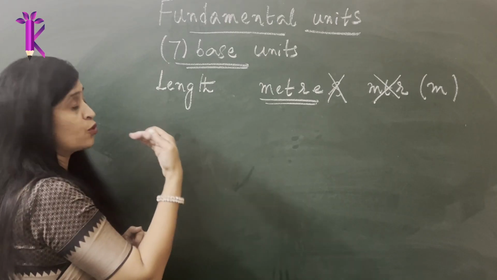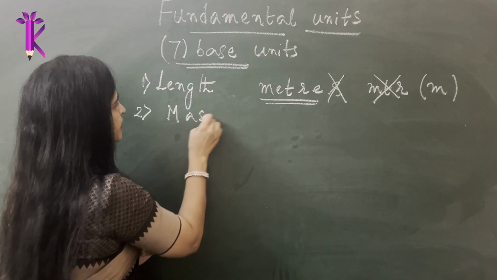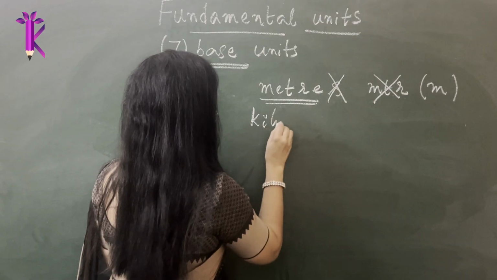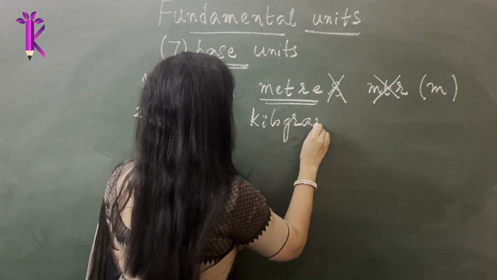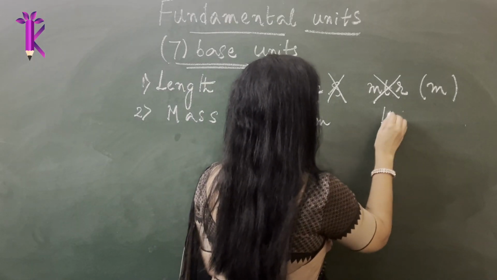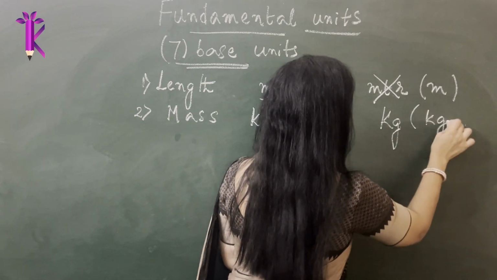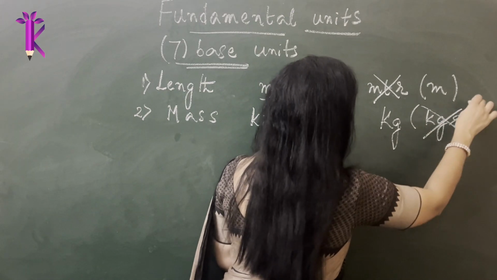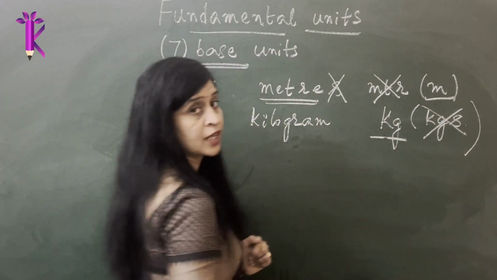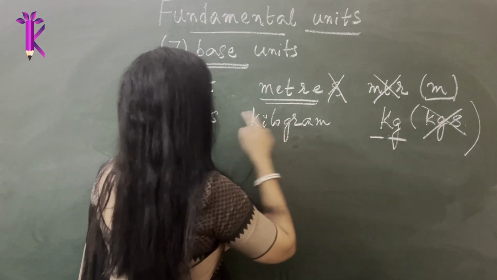Now the next basic unit. This is the first one. The second one is going to be mass. And mass is measured in kilogram, as you already know. And kilogram is denoted by kg, with a small k. Some people write this as kgs, which is absolute rubbish. It has to be written only as kg, or m in case of length. M in case of length and kg in case of mass.